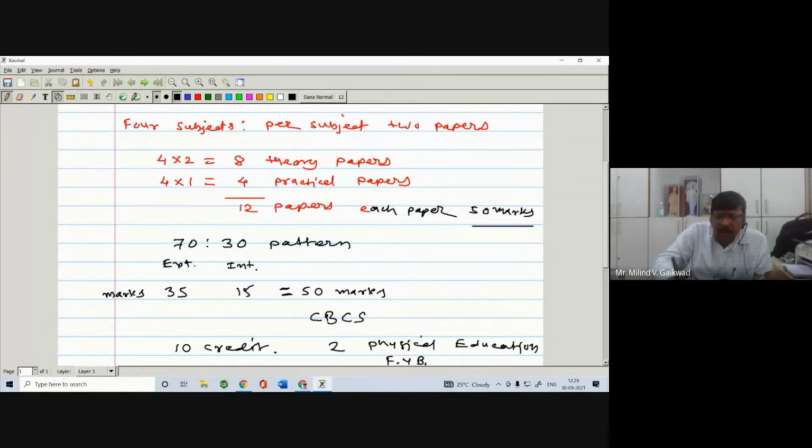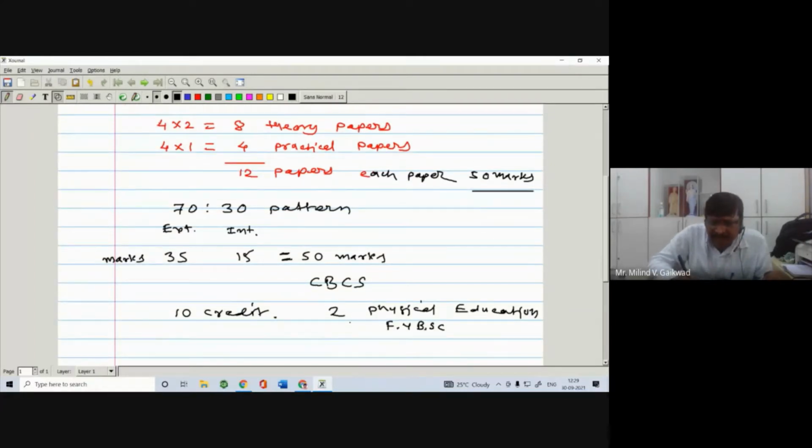The college will take the exam, and you'll get grades. You also have to fill the exam form for this one, and the remaining 8 credits you can earn throughout the BSc, maybe in the first year, second year, or third year. You have seen everything in the last lecture.